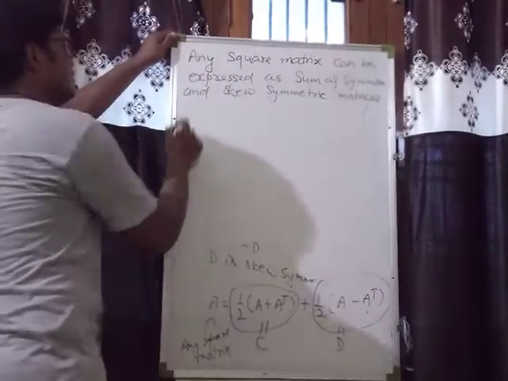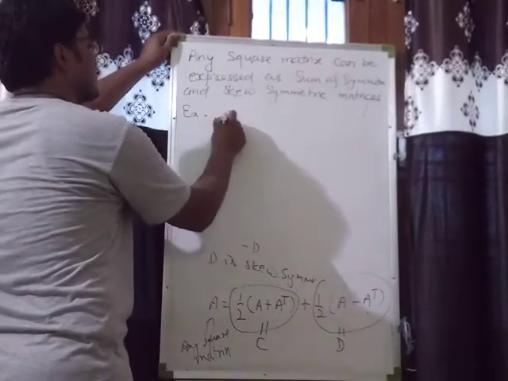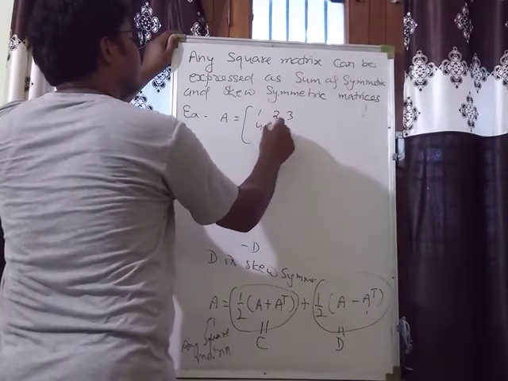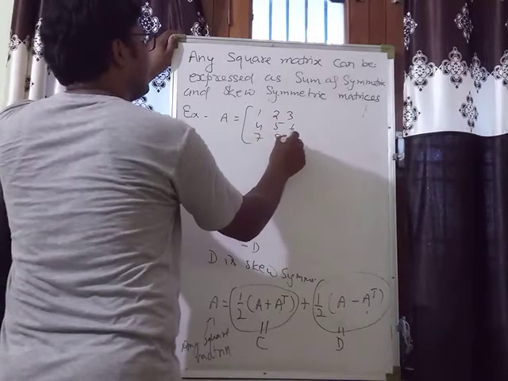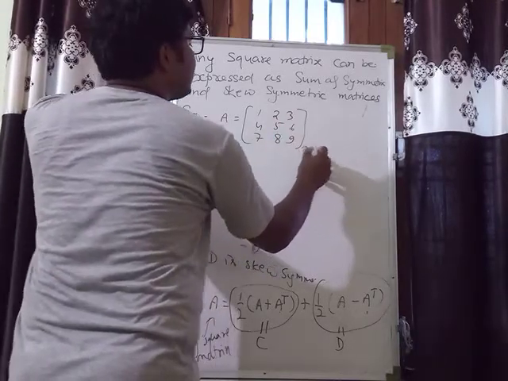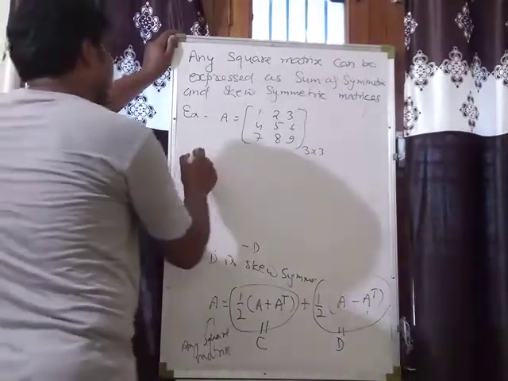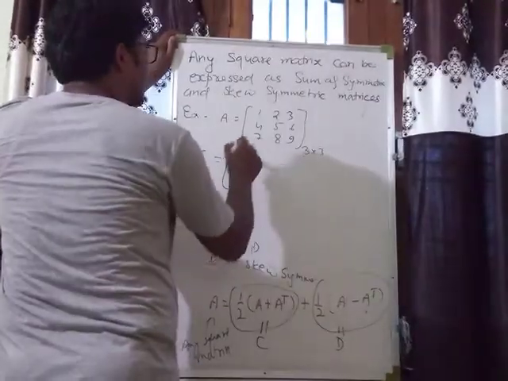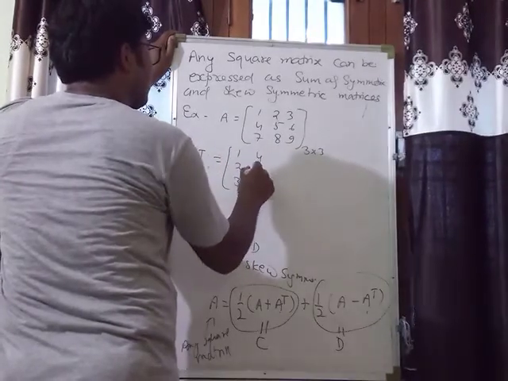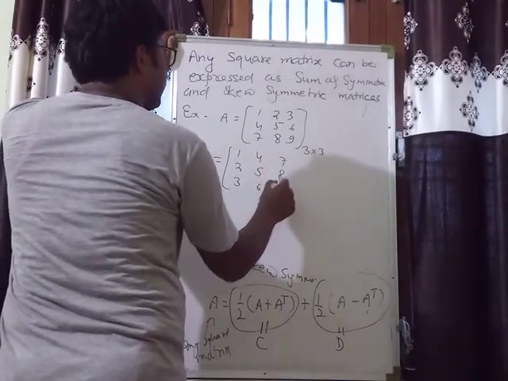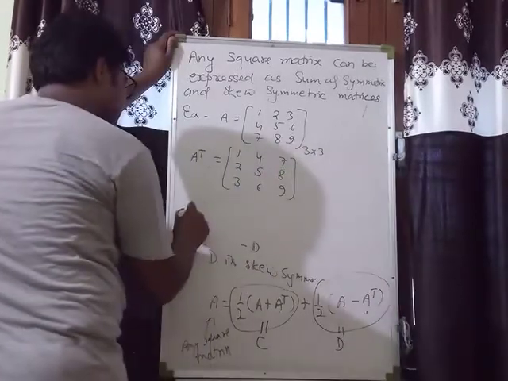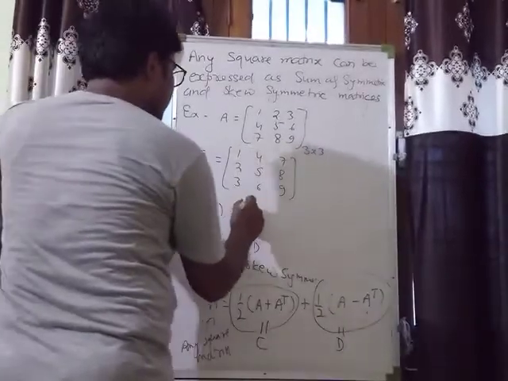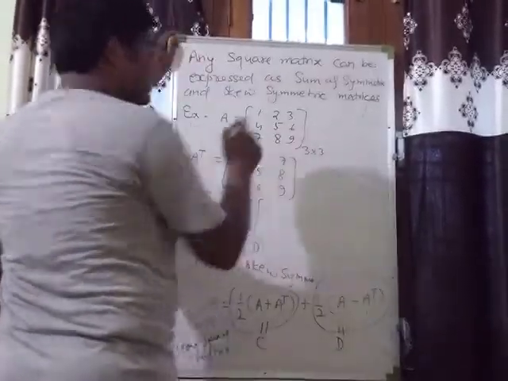Okay. So for example, consider a matrix A, 1 2 3, 4 5 6, 7 8 9. This is a square matrix of order 3 by 3. So find out its transpose, A transpose. So it will be 1 4 7, 2 5 8, 3 6 9. Now find out half of A plus A transpose. That will be half of the sum of this and this.